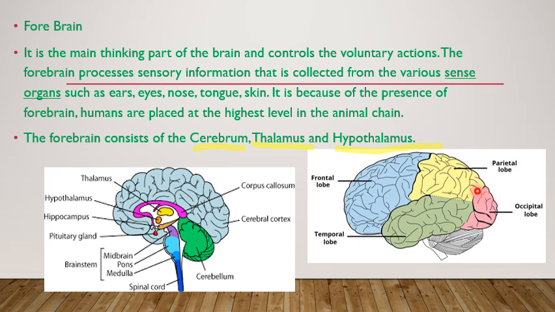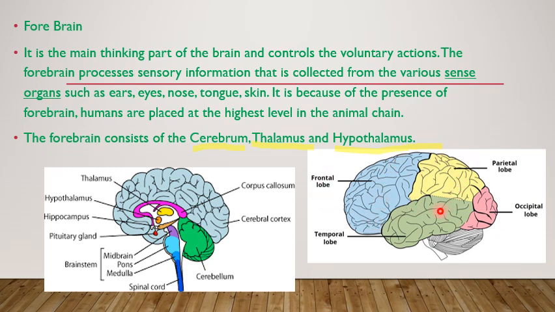Which is followed by the parietal lobe. It is helpful for movements. It is helpful for the perception of stimuli as well as orientation. That is the function of the parietal lobe. Which is followed by the occipital lobe. It is related to visual processing. That is the major function of this. And the temporal lobe is related to the recognition of memory, auditory stimuli, and speech. So these are the major functions of these different parts of the cerebrum. So the brain consisting of these parts, very important functions are played by this.